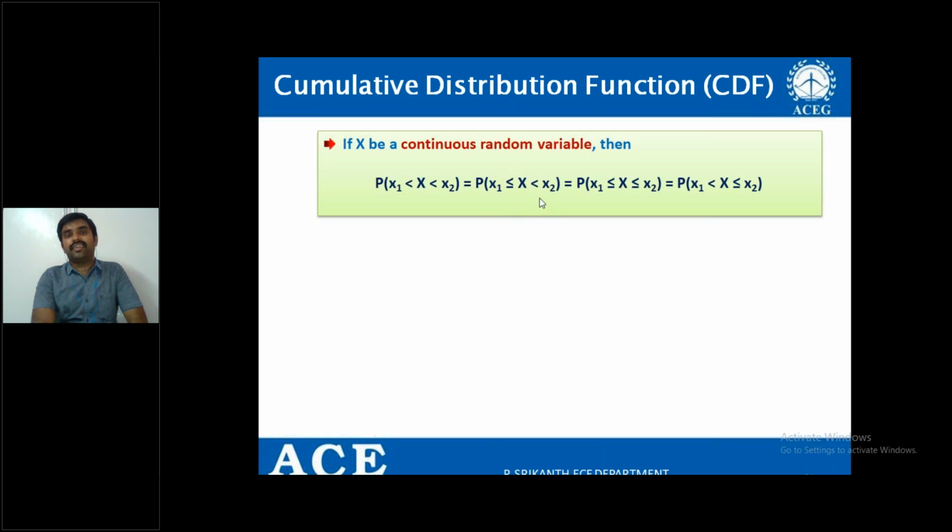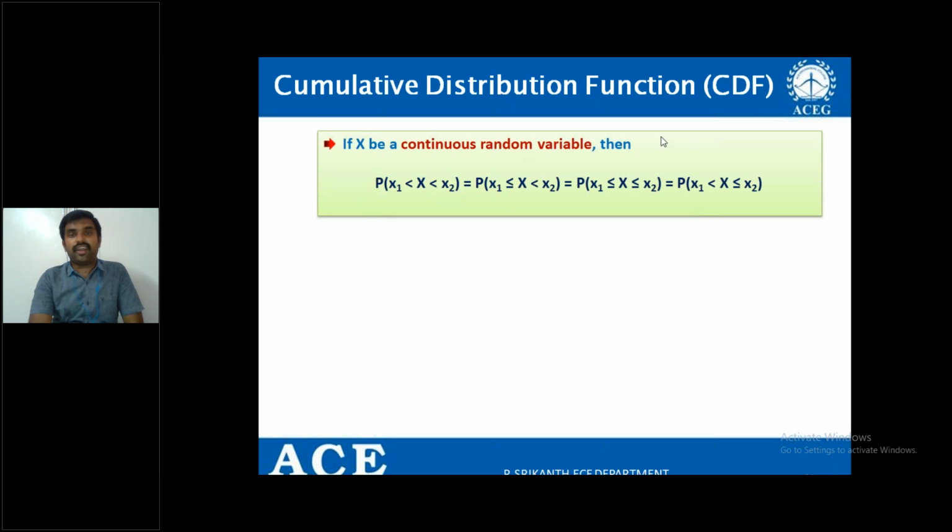Here in the second one, x1 is also included, and in the third one, both x1 and x2 are included: probability of x1 less than or equal to x less than or equal to x2. In the last one, only x2 is included: x1 less than x less than or equal to x2.